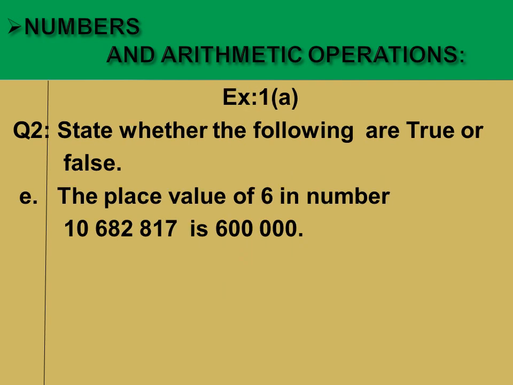Now part E, the place value of 6 in this number. In the given number, the place value of 6 is 600,000. What will we do? We will write the places for this given number like unit, tens, hundred, thousand, 10,000, 100,000. Yes, the place value of 6 is 600,000. After checking, we will just write true.